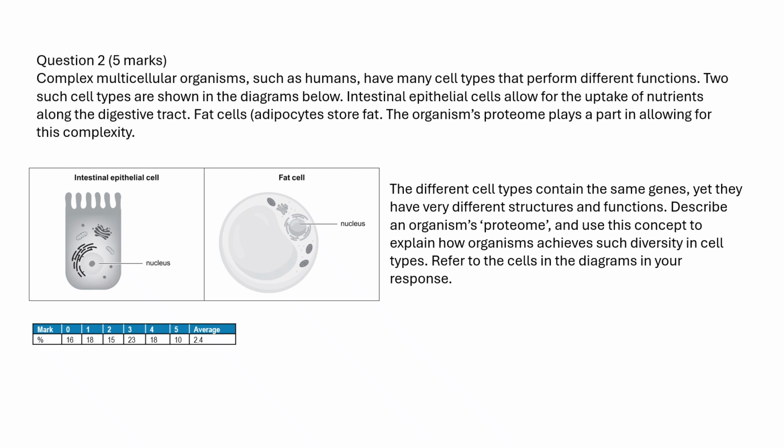The diverse functions of cells, such as nutrient uptake by intestinal epithelial cells and fat storage by adipocytes, highlight cellular complexity. While these distinct cell types contain the same genes, their specialized roles are explained by their unique proteomes. The remarkable diversity in cell types can be explained by several mechanisms.